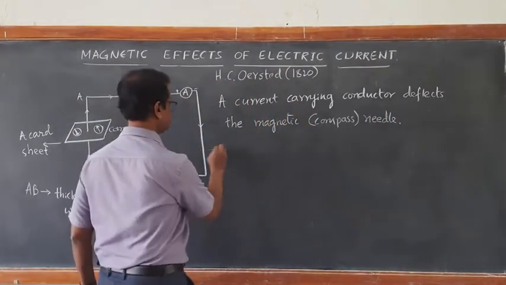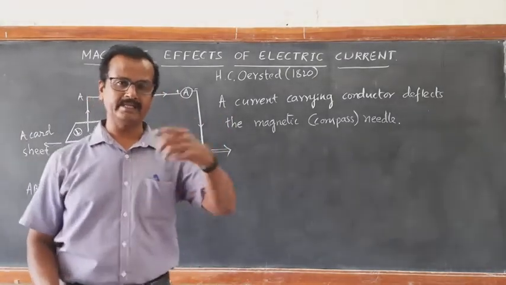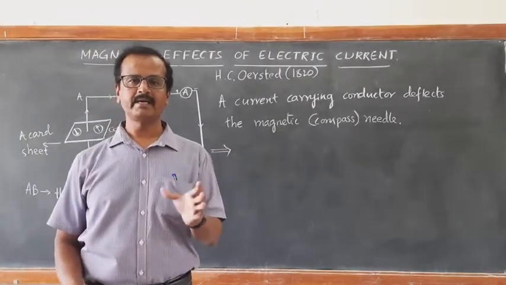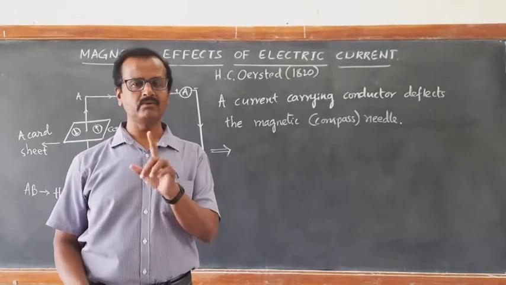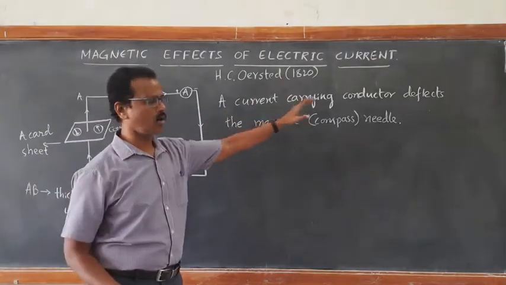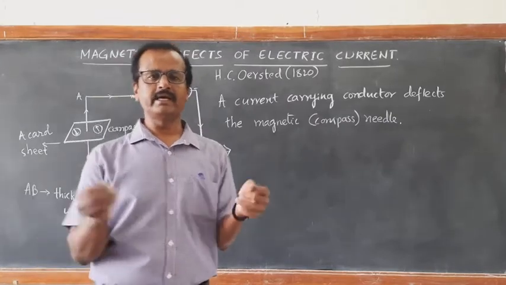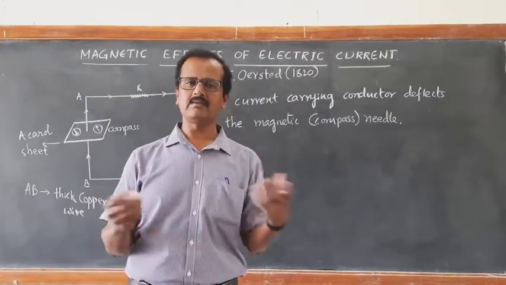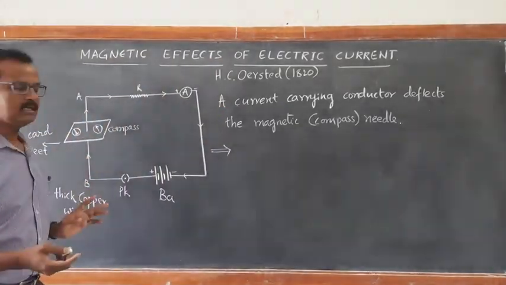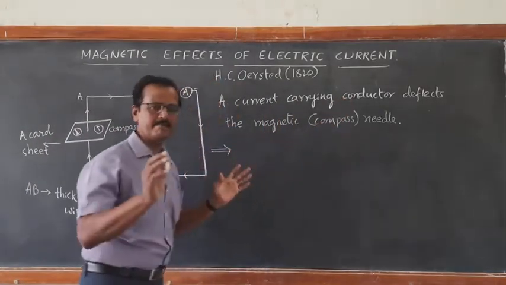What does this imply? A compass needle can be deflected only when you bring another magnet close to it. This is common experience. If there is a magnetic material brought close to it, only then the magnetic needle gets deflected. It means what? If you bring an ordinary copper wire without any current close to the compass needle, it will not deflect. But when you pass the current through the copper wire, the compass needle gets deflected. This implies that the current carrying conductor behaves like a magnet.